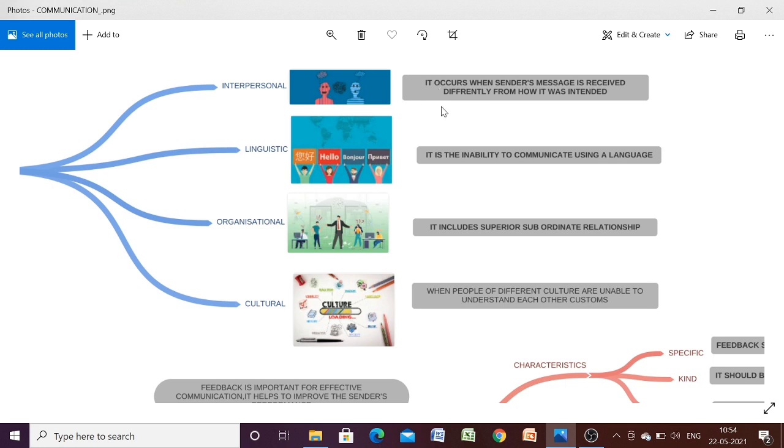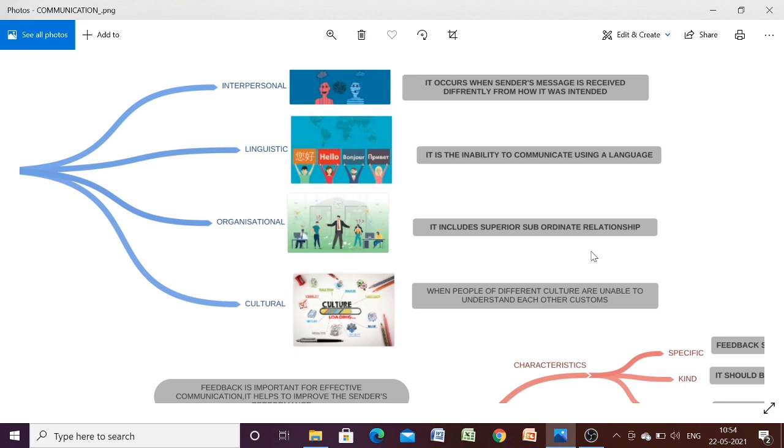Now second one is linguistic barrier. It is the inability to communicate using a particular language. For example, if a language is not known to the receiver, then it will be difficult for the receiver to get the message. So that will be a linguistic barrier. Third one is organizational barrier. It includes superior-subordinate relationship.